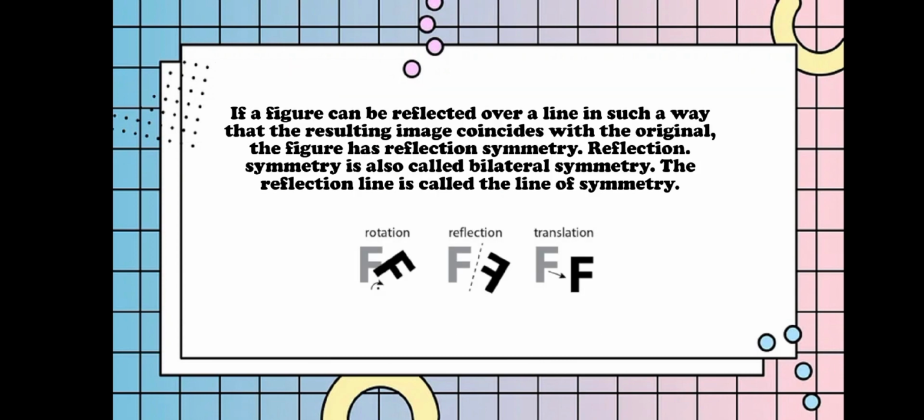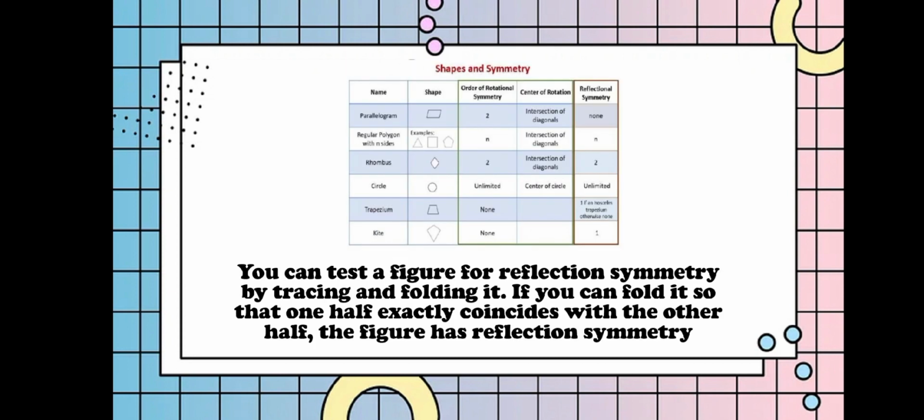If a figure can be reflected over a line in such a way that the resulting image coincides with the original, the figure has reflection symmetry. Reflection symmetry is also called bilateral symmetry. The reflection line is called the line of symmetry. You can test a figure for reflection symmetry by tracing and folding it. If you can fold it so that one half exactly coincides with the other half, the figure has reflection symmetry.